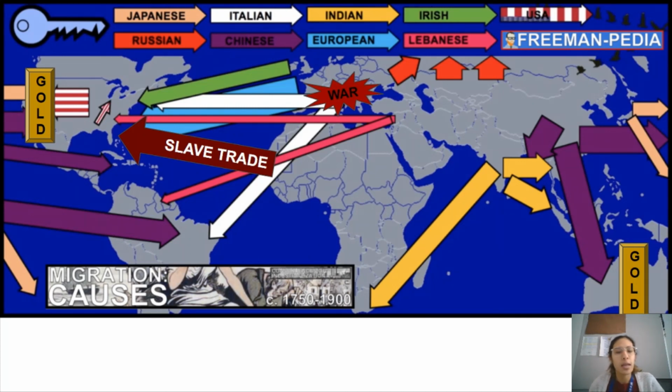Effects of migrations are going to be that we're going to see different cultures kind of blend together and be incorporated into other cultures. So an example of this can be when the Irish went to the United States. We now celebrate St. Patrick's Day. That's an Irish holiday. We have lots of Chinatowns all over the United States and Australia. And then we also have lots of Italian culture being incorporated in Argentine culture. So those are just some examples.